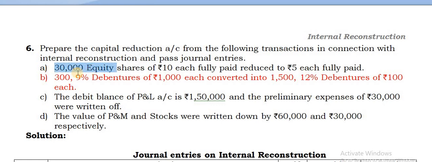Here 30,000 equity shares of ₹10 each fully paid are reduced to ₹5 each fully paid. So there is a reduction of ₹5 here. 30% 9% debentures of ₹1,000 each are converted into 1,500 9% debentures of ₹100 each. So it is not a direct reduction, there is a conversion.